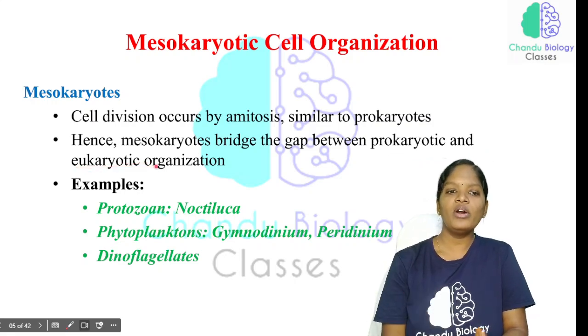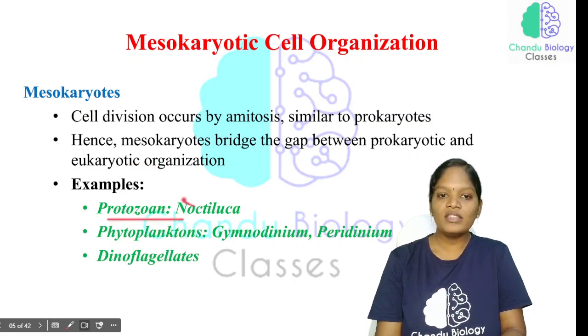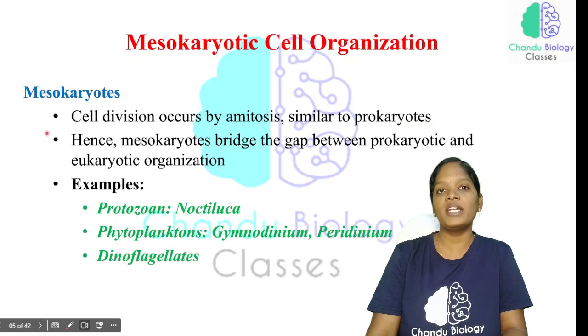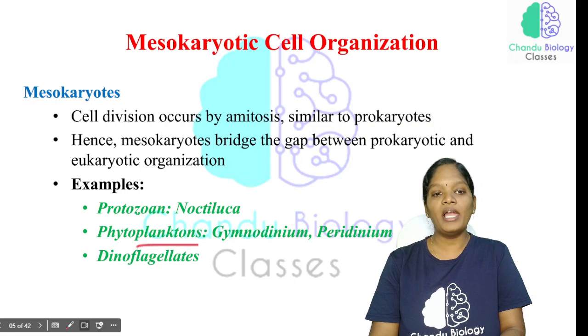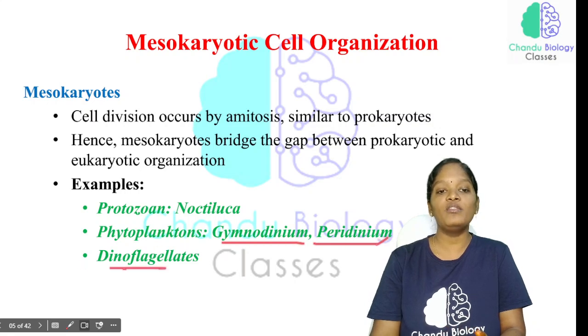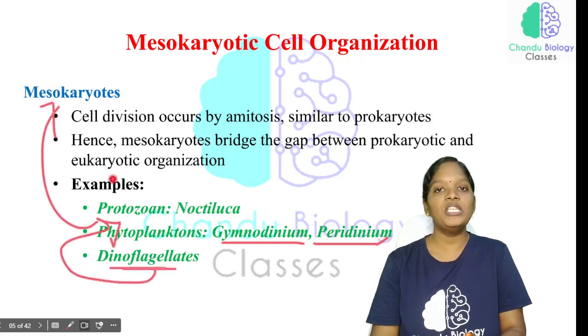So what are all the organisms which are placed under the mesokaryotes? Protozoans, that is the protozoan category, specifically Noctiluca. This is the organism which comes under the protozoans, and this protozoan is called a mesokaryote. And phytoplankton. So what are all the phytoplanktons? Gymnodinium, Peridinium. These are all the examples. And dinoflagellates. Again, these will be the protozoans which come under the mesokaryotes.